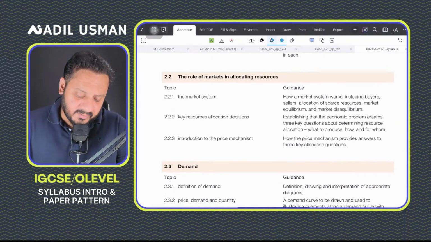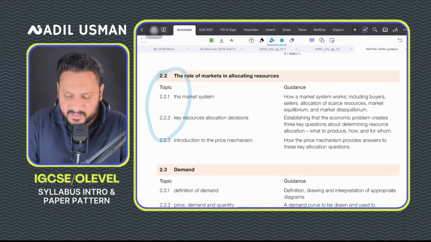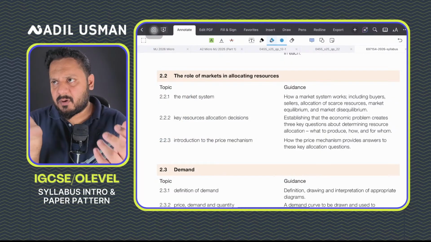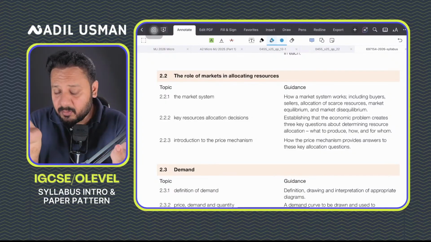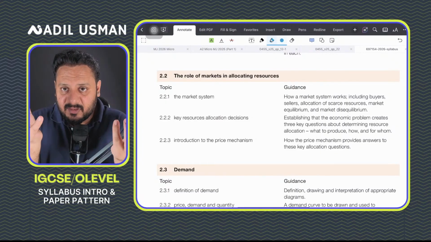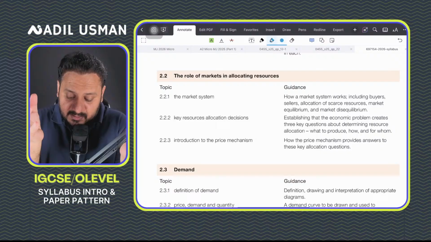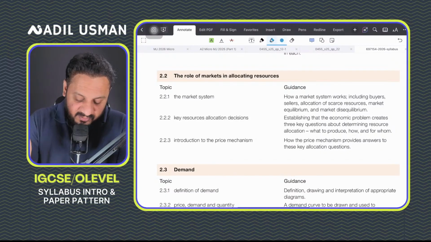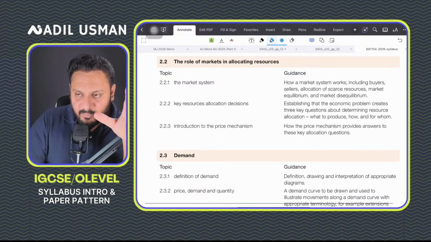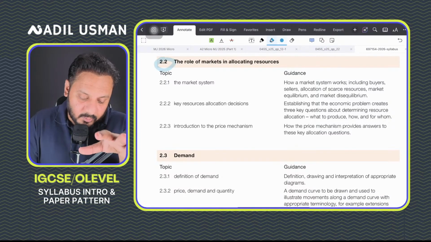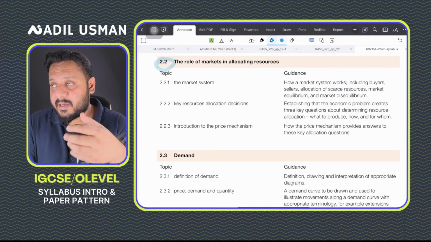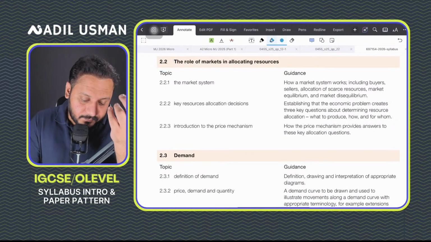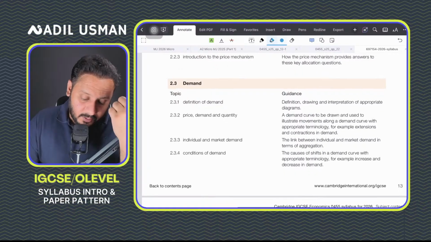The role of the markets in allocating resources is important, because this is where you study economic systems. You'll study what sort of economic system Pakistan has, what sort of economic system USA has, how resources are allocated. You'll study about the price mechanism. You will study how resource allocation works. You'll study about equilibrium, disequilibrium, and then a 4 or 6 mark question also comes on 2.2. At times they give you an 8 mark question as well, on whether free markets are always efficient or not. Then you study an important topic, that is demand and supply.